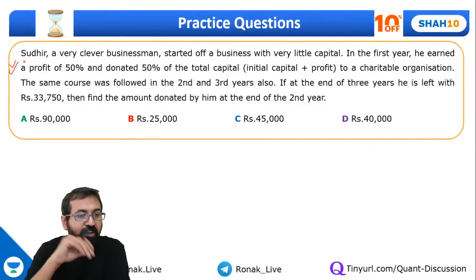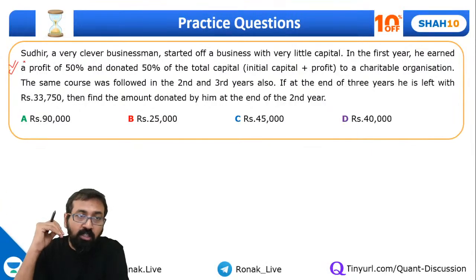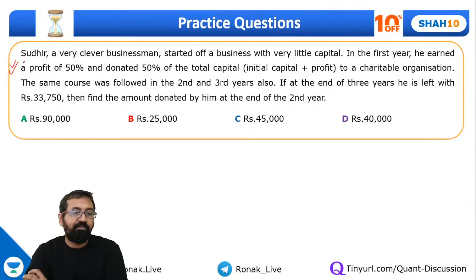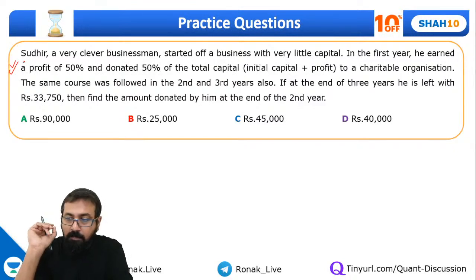So Sudhir, a very clever businessman, started off a business with very little capital. In the first year, he earned a profit of 50% and donated 50% of the total capital to a charitable organization. So he's not only a good businessman, he's also a generous businessman. The same course was followed in the second year and third year also. If at the end of 3 years, he is left with 33750, then find the amount donated by him at the end of the second year.